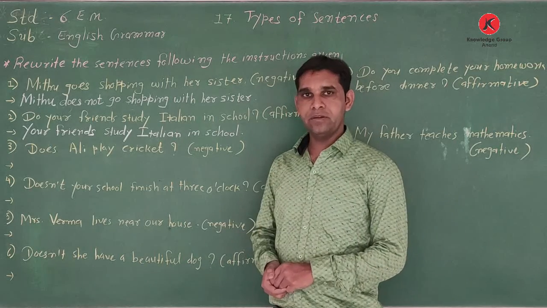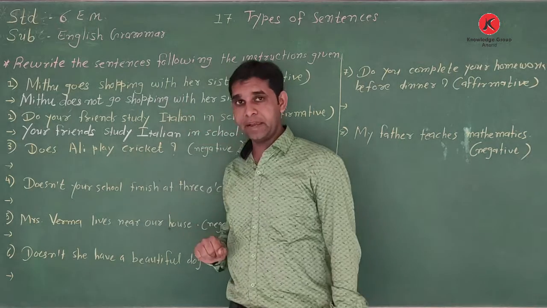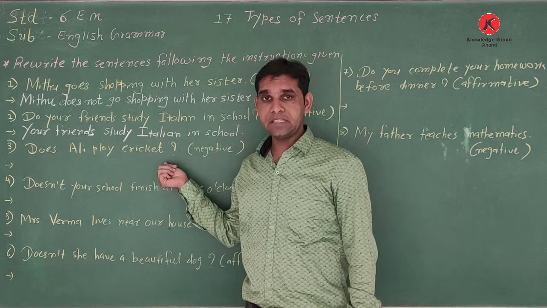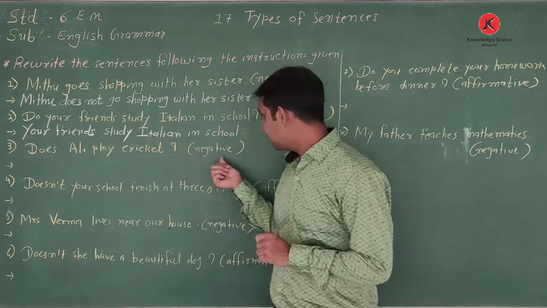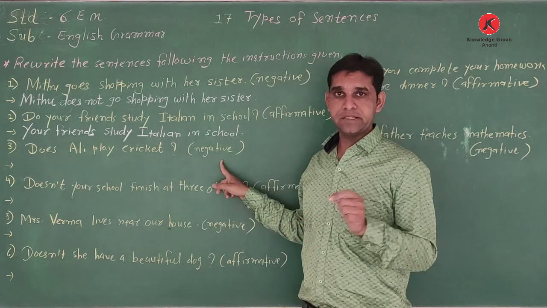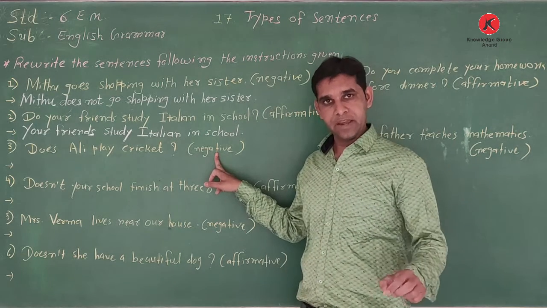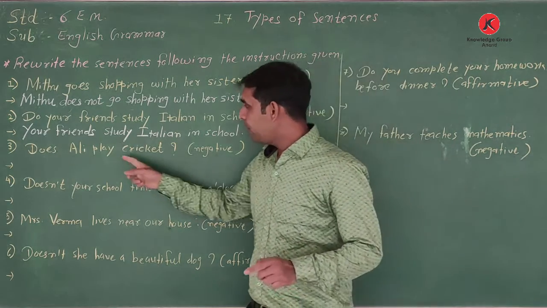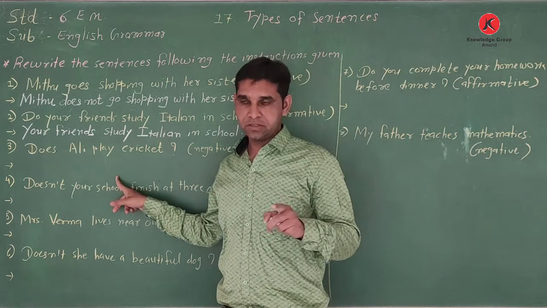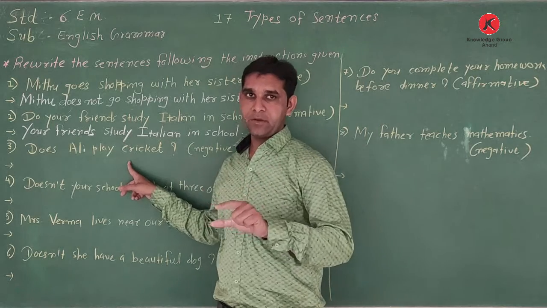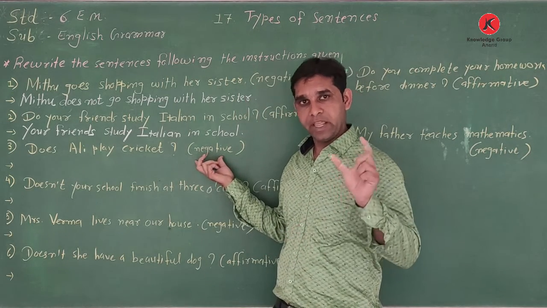Now comes the third. Does Ali play cricket? Question mark. So which sentence is it? It is an interrogative sentence. And the instruction given is negative. What is the instruction here given? Negative. So what do we do? We make this sentence negative. We cannot change this sentence into an interrogative negative. Here the simple instruction is given, only negative.